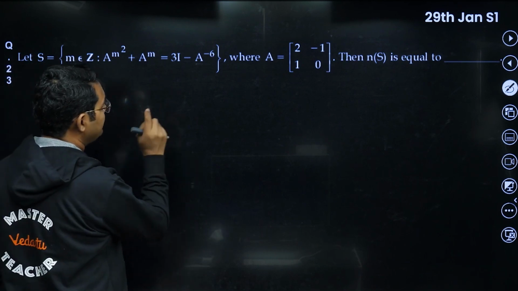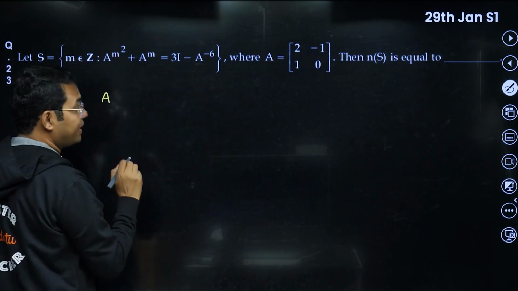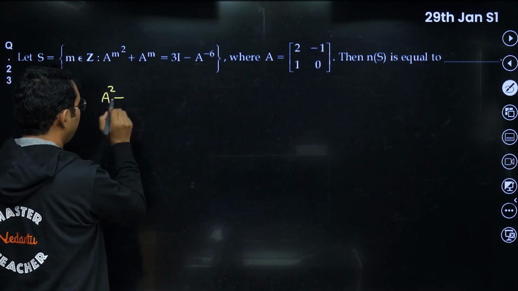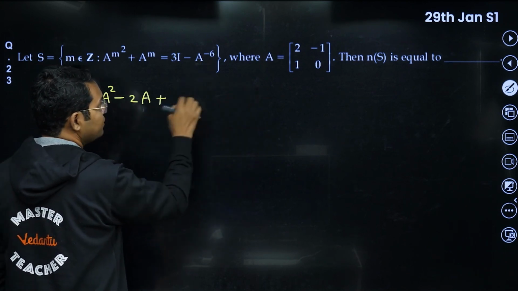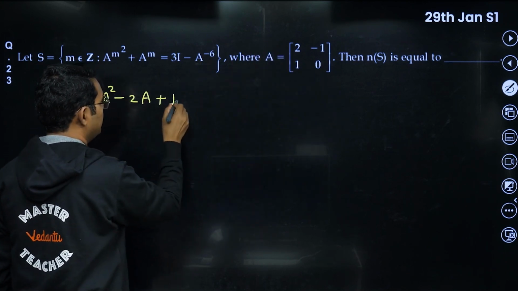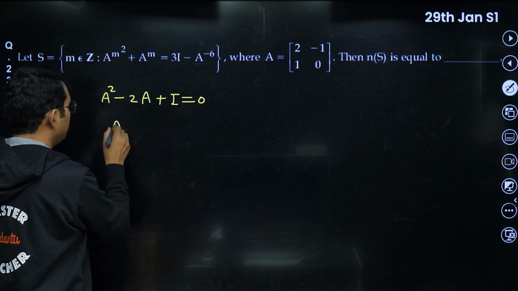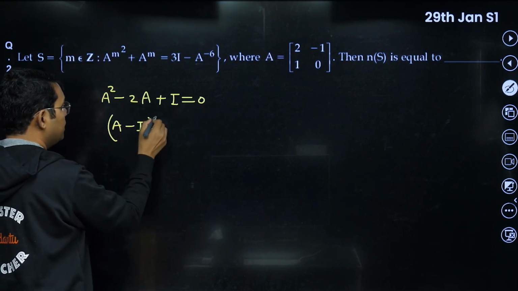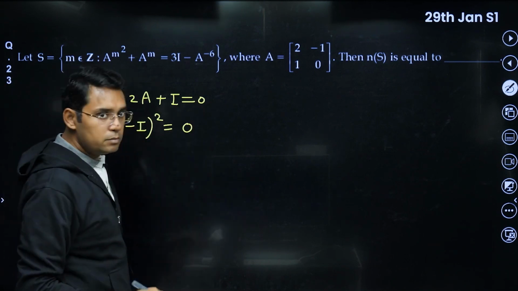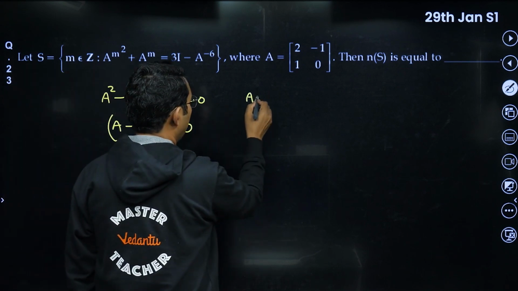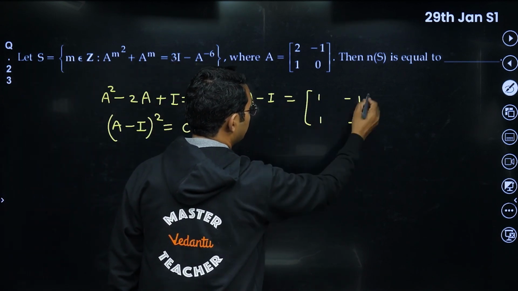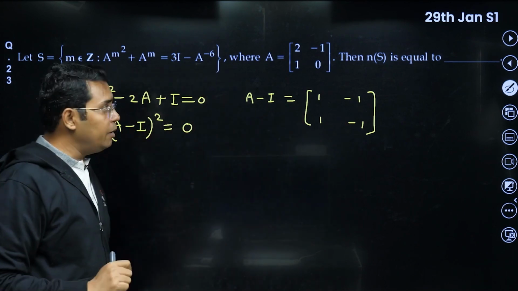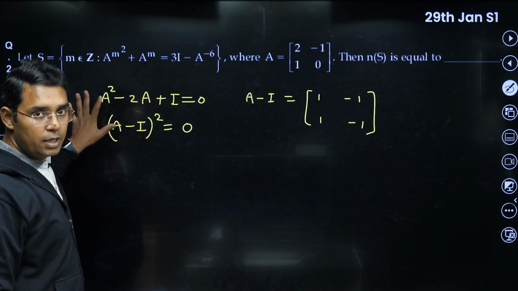So in this case, you can see this A has the characteristic equation: lambda square minus trace, which is 2, into lambda, then plus the value of determinant, that is 1. So you can check, this comes out to be (A minus I) square is equal to the null matrix. You can do it directly also. A minus I will be [1 minus 1, 1 minus 1], and if you take the square, it will become equal to the null matrix. But the idea comes from the characteristic equation.